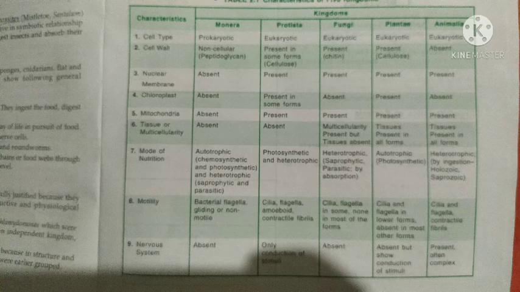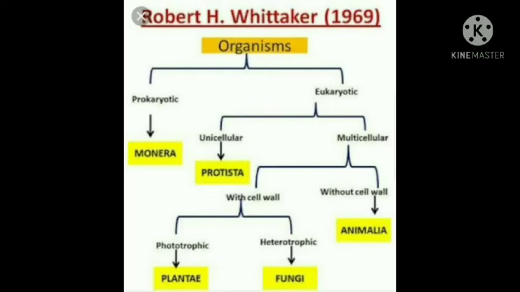So, dear students, now we are going to study the next chapter, that is biological classification. The first topic is the five kingdom system of classification. This five kingdom system of classification was given by an American taxonomist named Robert H. Whittaker. He divided the living world into five kingdoms, that is Monera, Protista, Fungi, Plantae and Animalia.